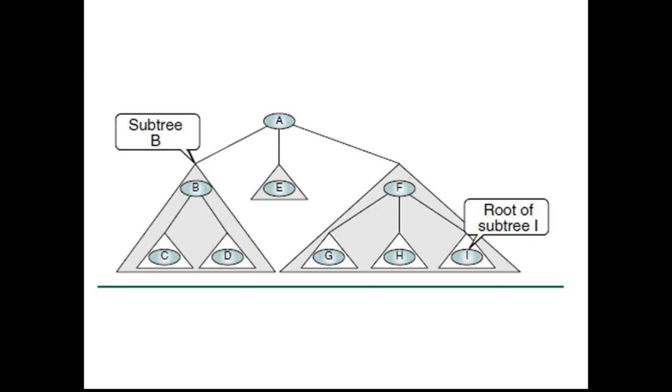Here is an example of the subtree. There is a root node for this tree which is A, and when we are focusing at the subtree level, then we can treat B as the root of this particular subtree, and similarly here F is the root of this particular subtree.